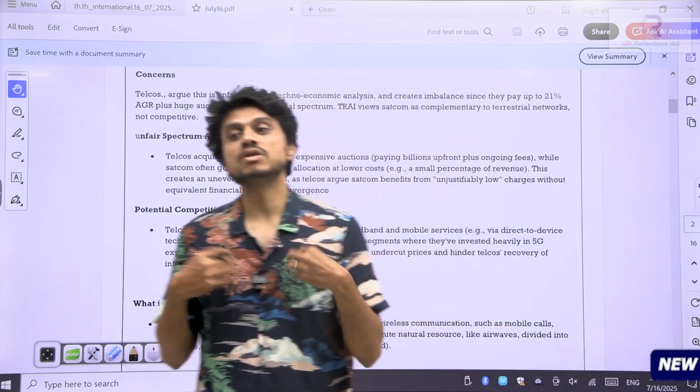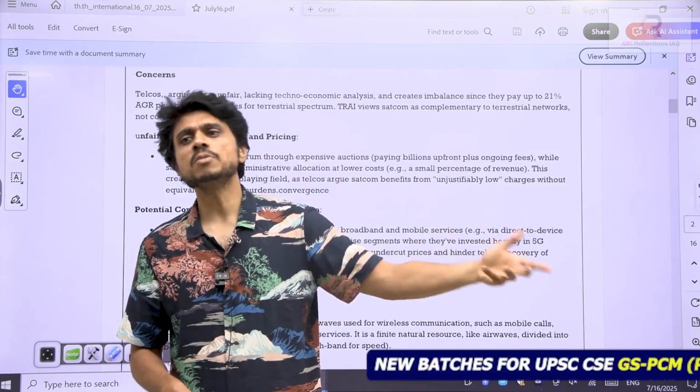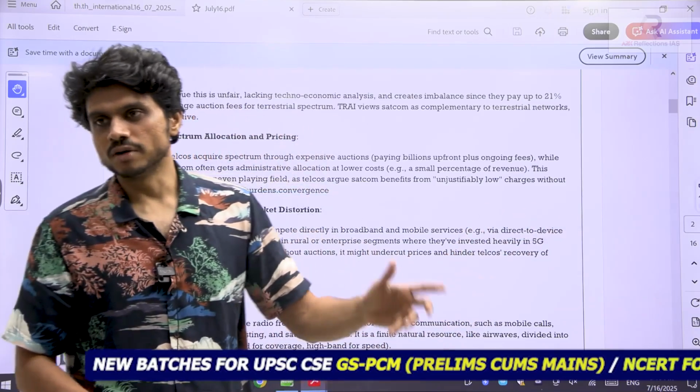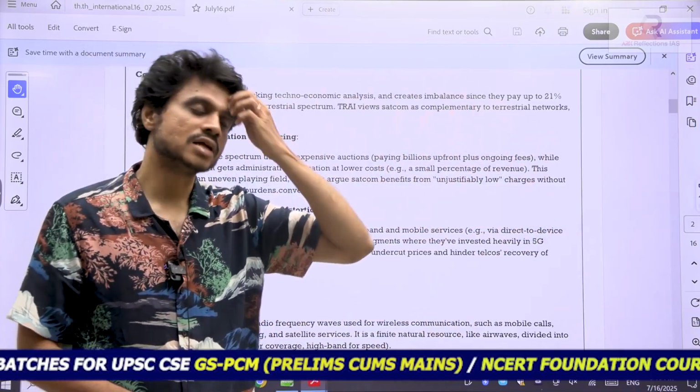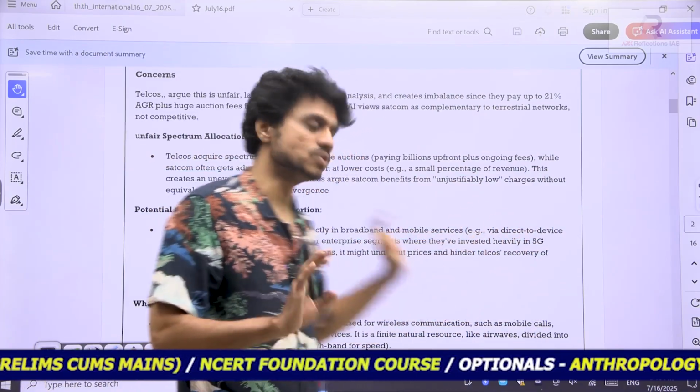They are our competitors, not complementary. The Department of Telecom is saying it is just a complementary service. No, they are saying these are competitors. People will opt for satellite-based communication, and they may stop this process. This is what the news is.